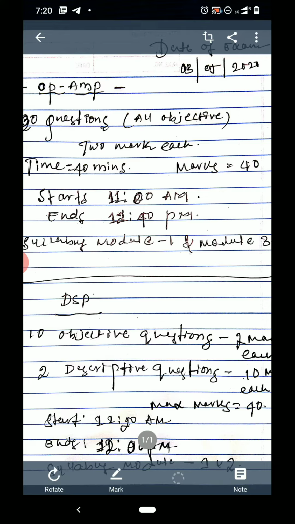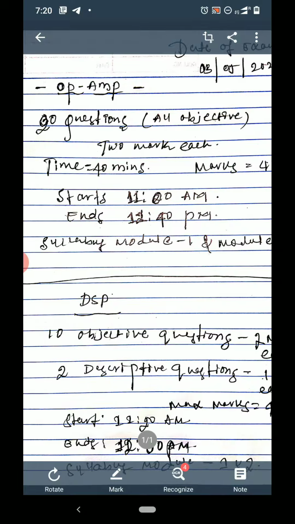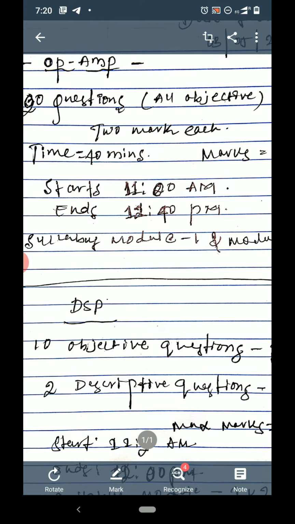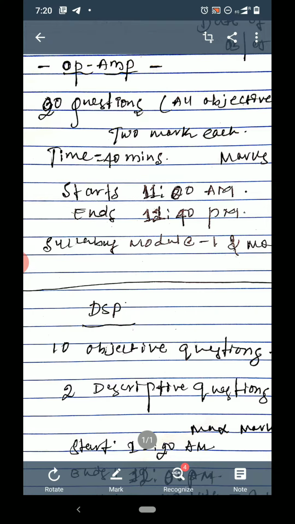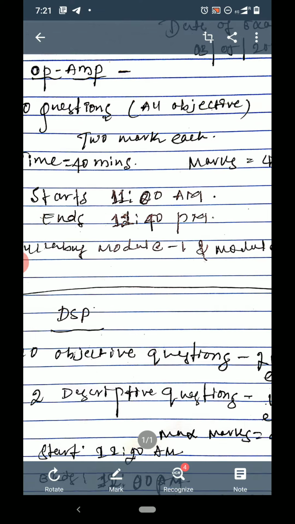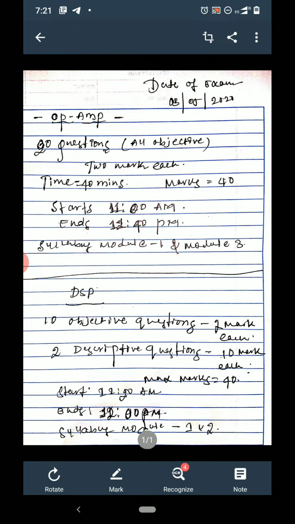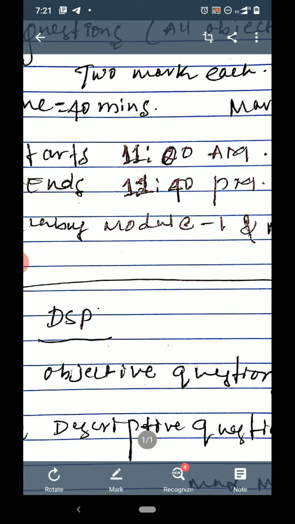Now you need to understand that you need to first write your name. You should write your university number and your SEM and roll number, all your necessary data, on a sheet of paper. Below that you just need to write question numbers and answers, only A, B, C, D like that. The question paper will be available exactly at 11 am in your Google Classroom.